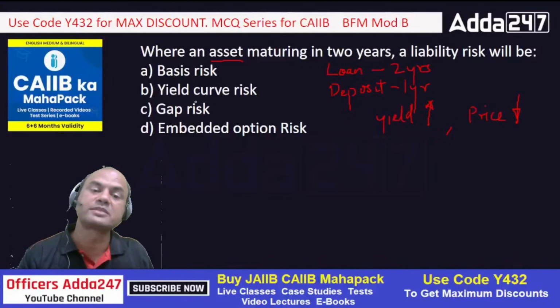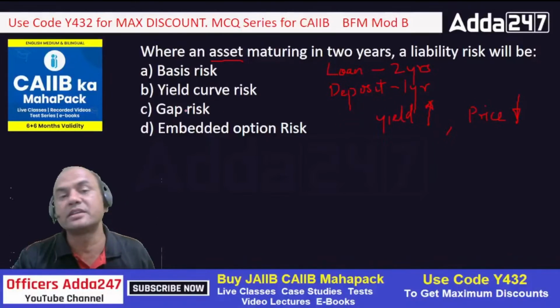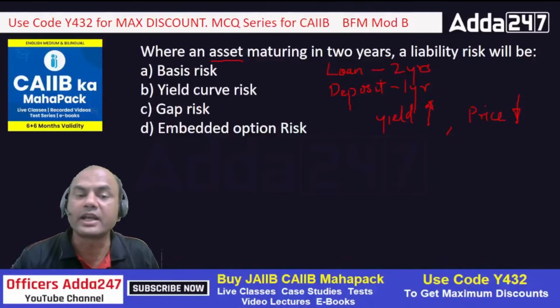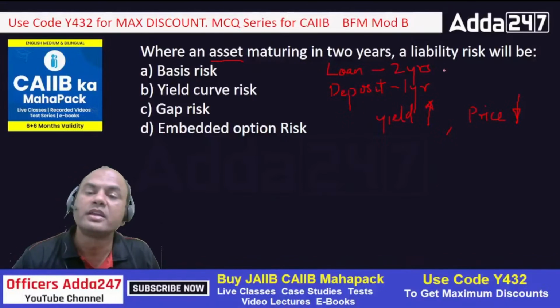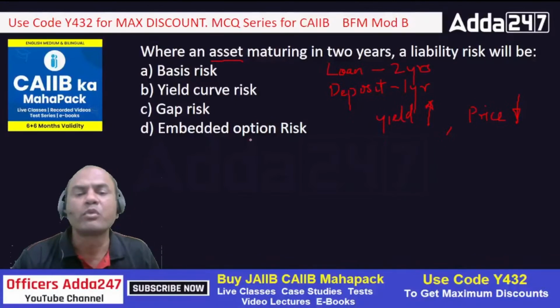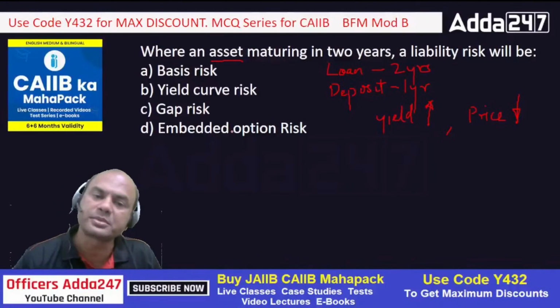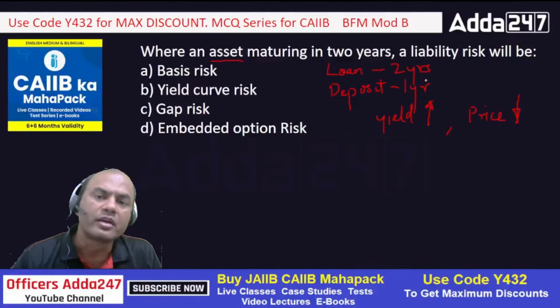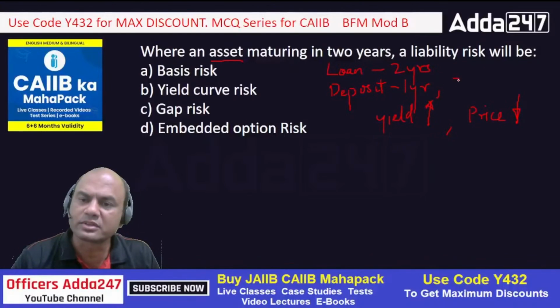Gap risk. Gap risk means the gap between the assets and the liabilities, the interest rate gap. So the gap risk is related to that. Second, embedded option risk. So here will be the main problem. The liability risk will come over here, embedded option risk. Why? What is embedded option risk? Embedded option risk means, suppose if my deposit is maturing in 1 year, or let's say in 3 years also, 3 years.